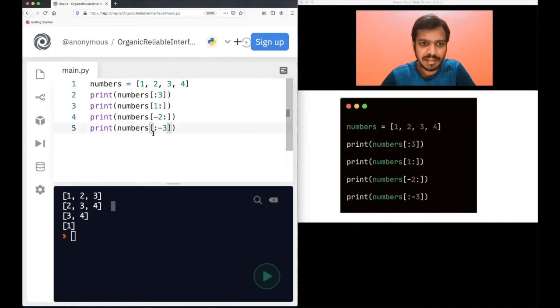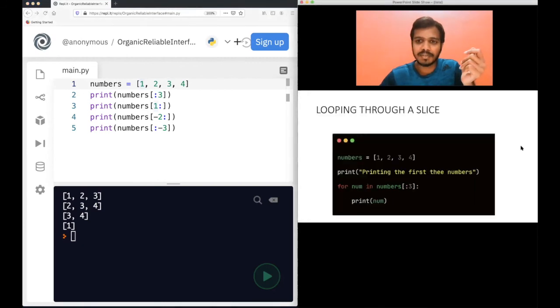In the last case, again, you do not have a starting number. That means start from 0 by default. What is the -3 element here? This is -1, this is -2, this is -3. But if you remember, the end is excluded, so you have to go before this. Of course, that is -4. So only 1 will be printed. Okay, so do spend some time on understanding this. This is a very important concept. If you have any doubts, do ask me in the comments.